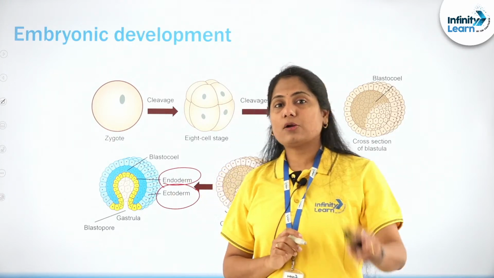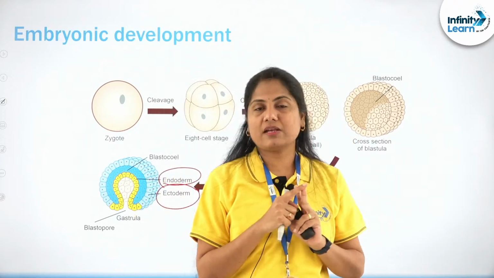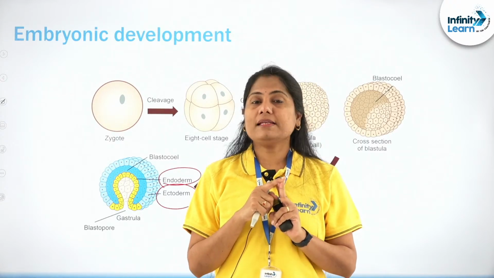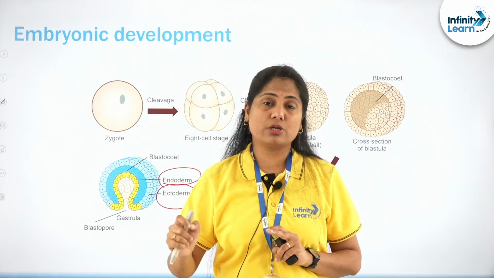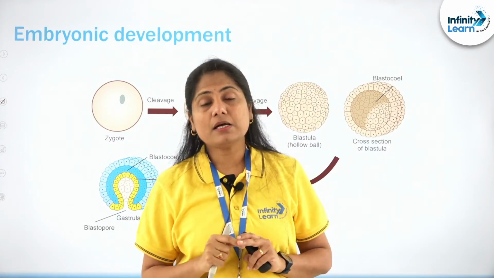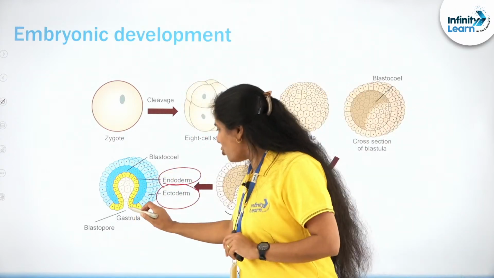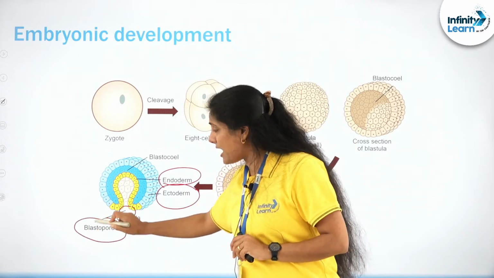In case there are only two primary germ layers, the ecto and the endo, we refer to them as diploblastic organisms. And in case there is a differentiated middle layer which is mesoderm, we refer to it as a triploblastic organism. Also you see that opening right in the embryonic stage, which is what is referred to as the